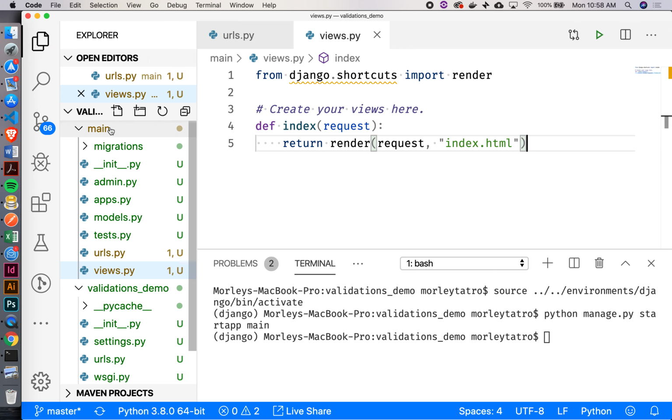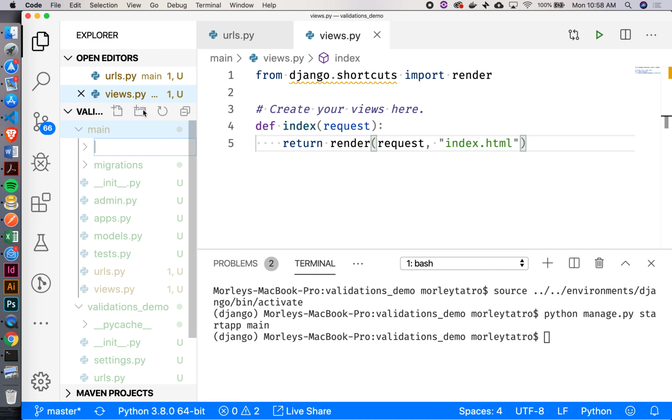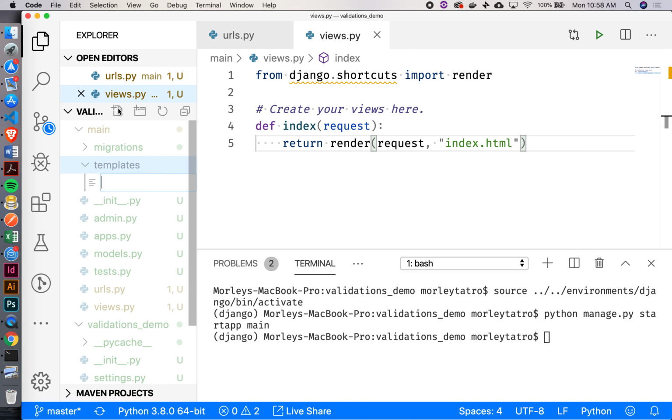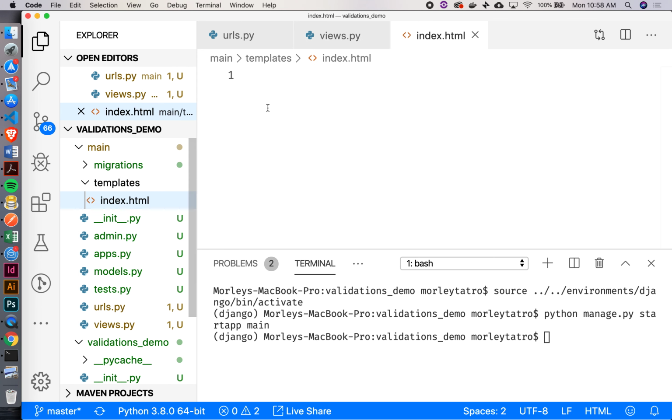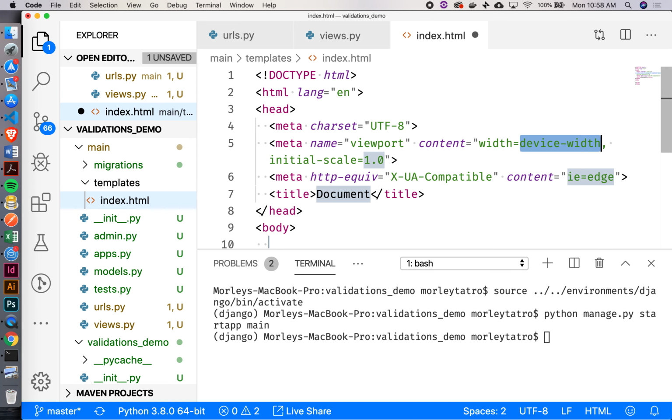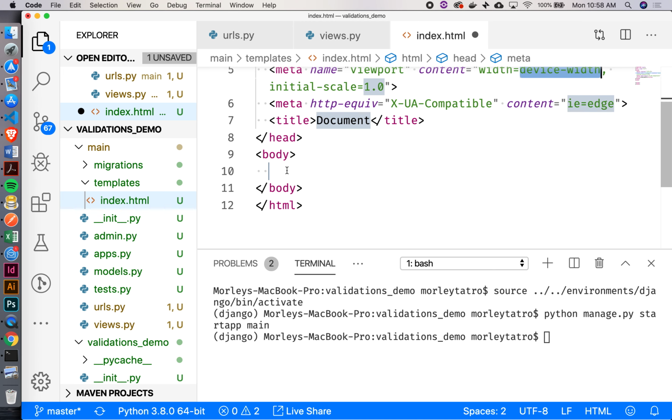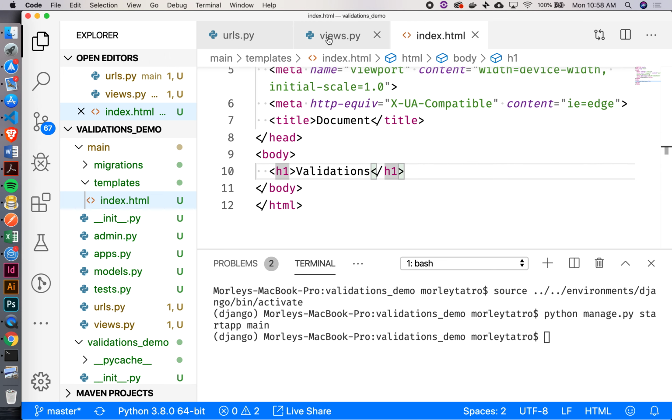No. So let's create a templates folder inside our main. Index.html. Okay. Let's just get some stuff in there. And then we'll say h1 validations. Okay, very good.